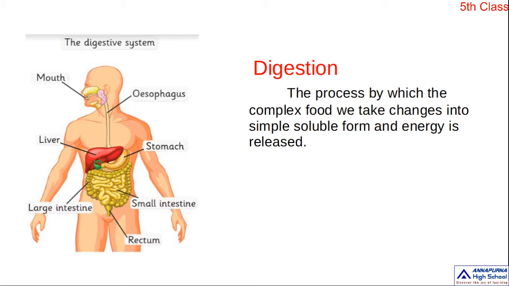First, when we chew the food with the help of teeth, we swallow it. Okay, children? It passes through the esophagus, or food pipe, or food canal. Through the esophagus, it reaches our stomach. In the stomach, small intestine and large intestine, several changes will occur.